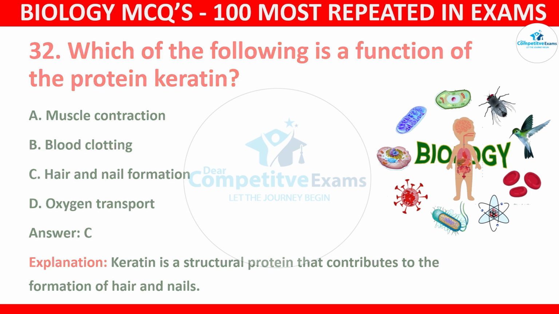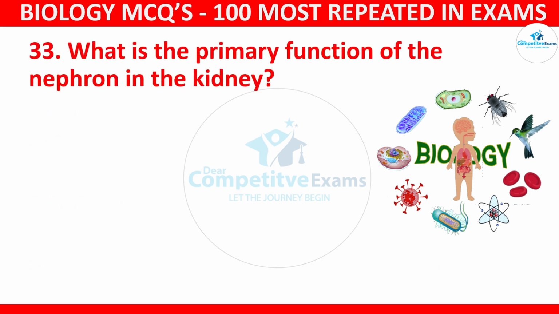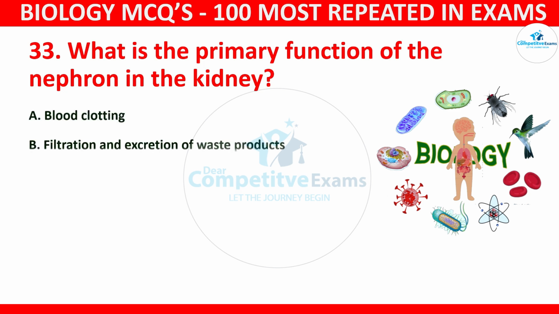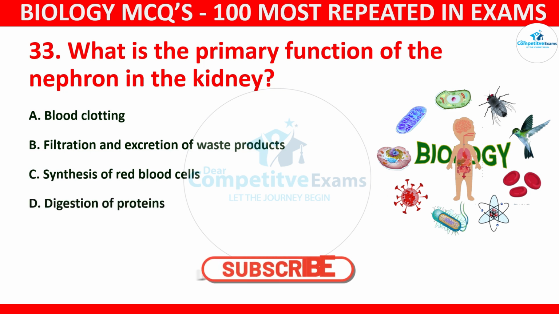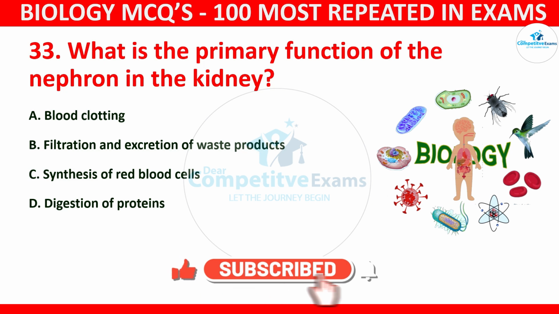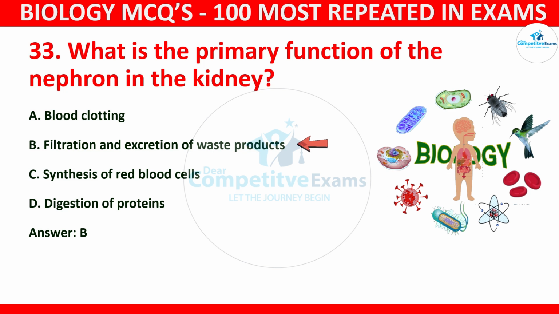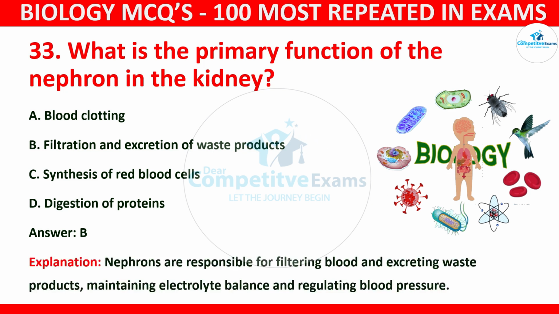Question number 33. What is the primary function of the nephron in the kidney? Your options: blood clotting, filtration and excretion of waste products, synthesis of red blood cells, or digestion of proteins. The correct answer is B, and that is filtration and excretion of waste products. The nephrons are responsible for filtering blood and excreting waste products, which maintains electrolyte balance and regulates blood pressure.